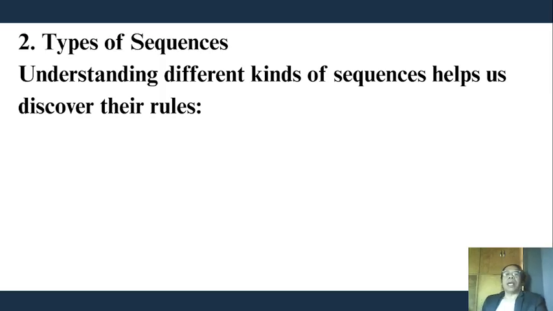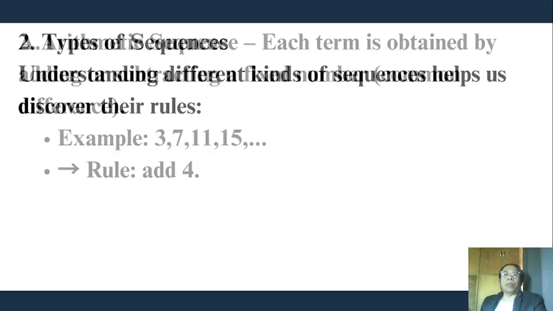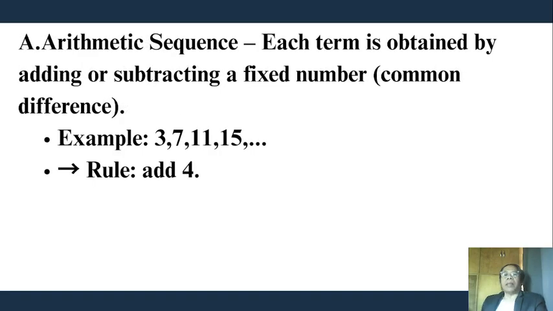Types of sequences. Understanding different kinds of sequences helps us discover their rules. A. Arithmetic sequence. Each term is obtained by adding or subtracting a fixed number, which is called a common difference. For example, 3, 7, 11, 15. The rule is add 4 to every number to obtain the next term.